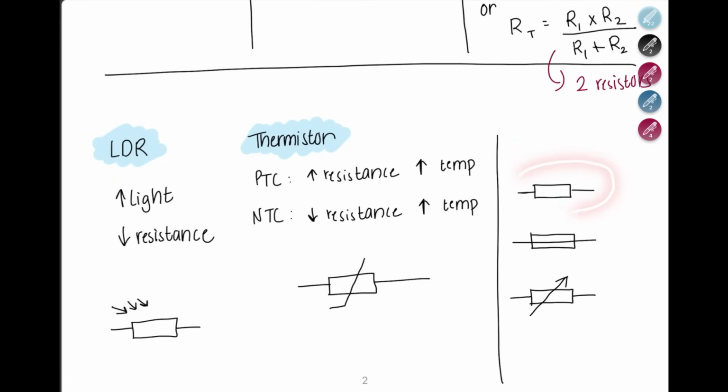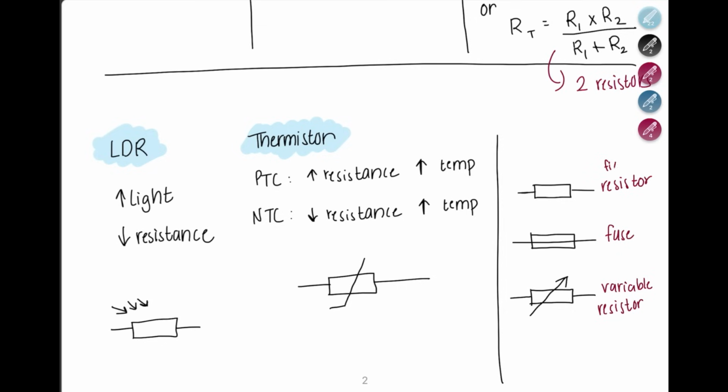Now, remember, we have different types of resistors in electricity. This thing is a normal resistor. This is not a resistor. This one is a fuse. This is a resistor. And finally, we have a variable resistor here. A variable resistor is something that does not have a fixed resistance. You can change its resistance.